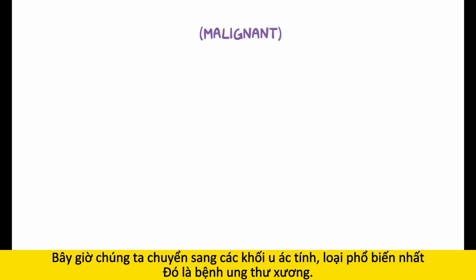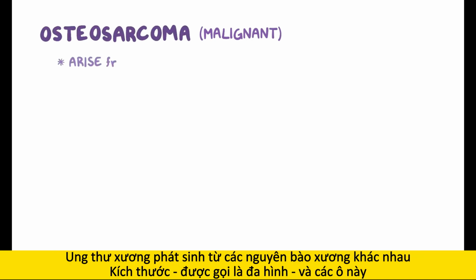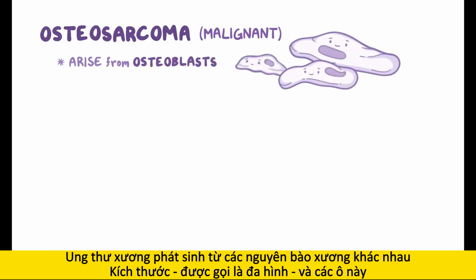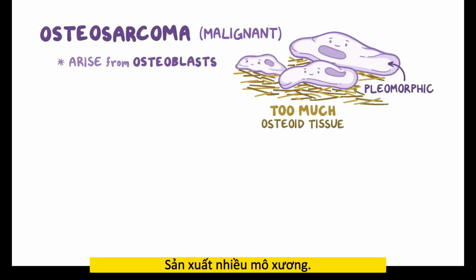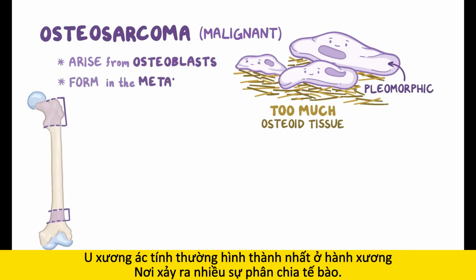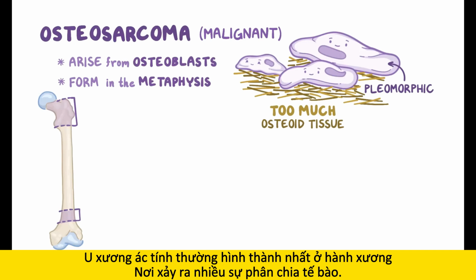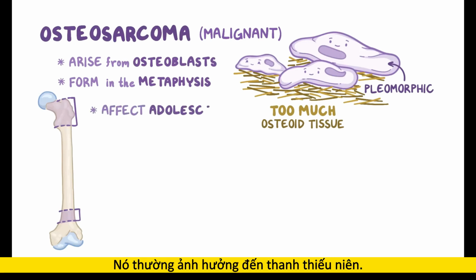Now, among malignant tumors, the most common one is osteosarcoma. Osteosarcomas arise from osteoblasts of different sizes, called pleomorphic, and these cells produce too much osteoid tissue. Osteosarcomas often form in the metaphysis, where there's a lot of cell division occurring. They most commonly affect adolescents.